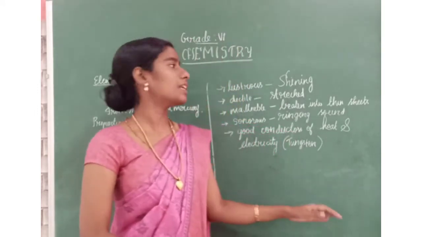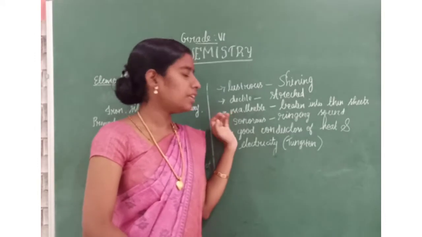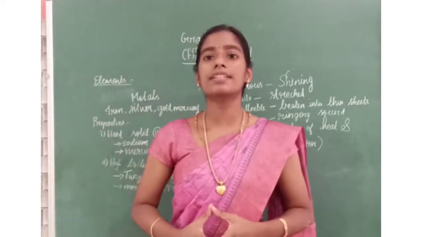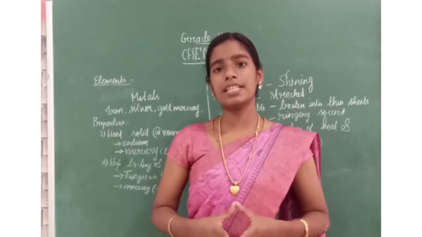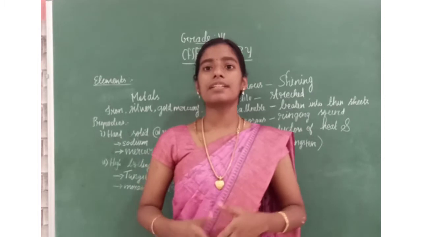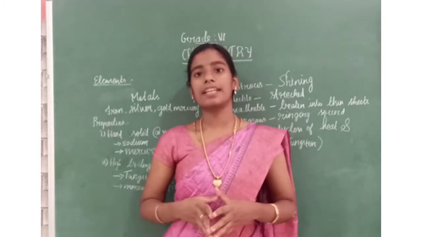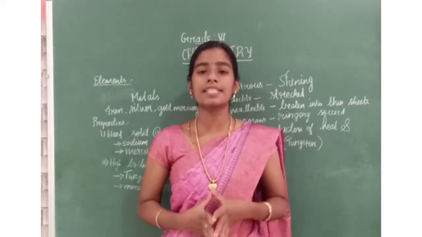And these metals are lustrous, ductile, malleable, sonorous in nature, and they are the good conductors of heat and electricity. Tungsten is the exception for that. Among the metals, tungsten is the bad conductor of heat and electricity. Clear about what is metals?